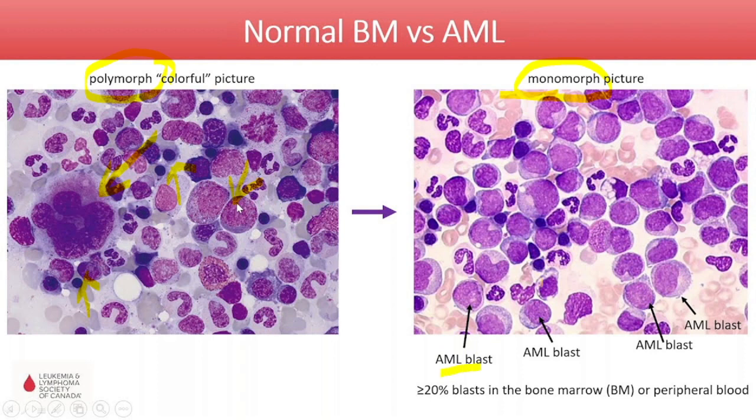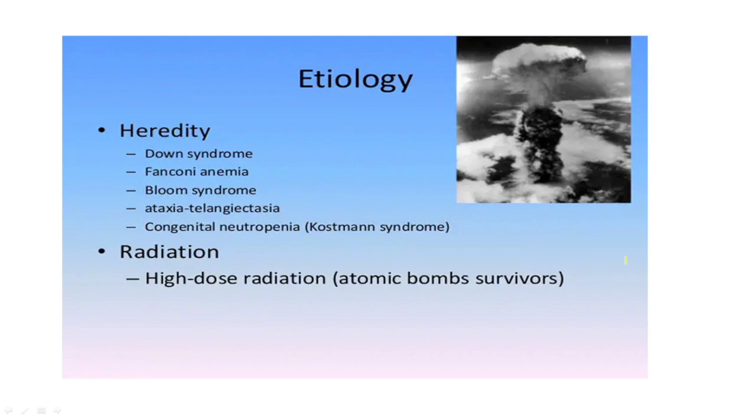So more than 20% blasts in peripheral blood or bone marrow is suggestive of leukemia, which may be a myeloid leukemia or a lymphoid leukemia. Now coming to the etiology. What are the etiologies? The etiologies that we consider are hereditary, or it may be radiation induced. Hereditary can be Down syndrome, Fanconi, Bloom syndrome, ataxia telangiectasia, or Kostmann syndrome.